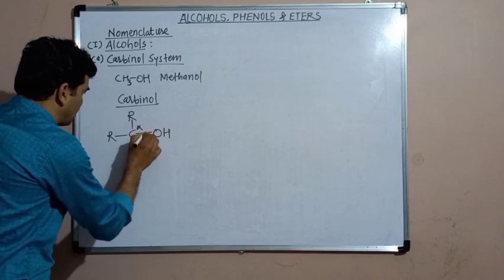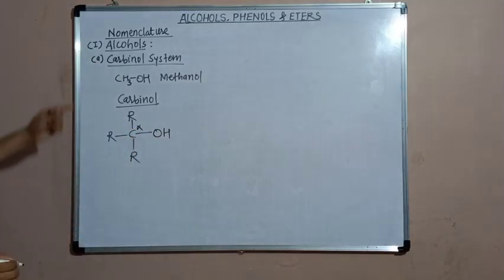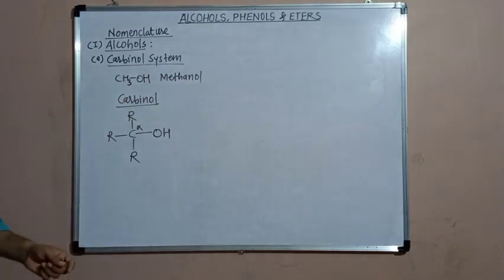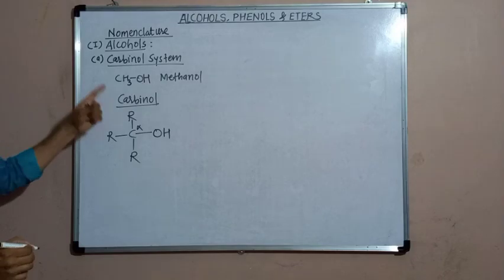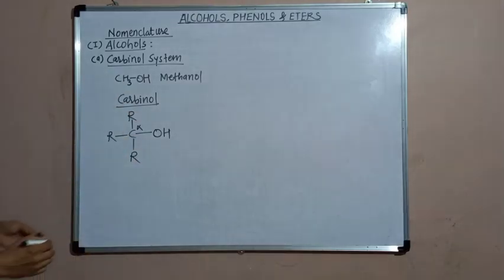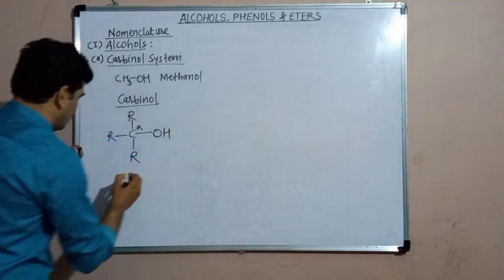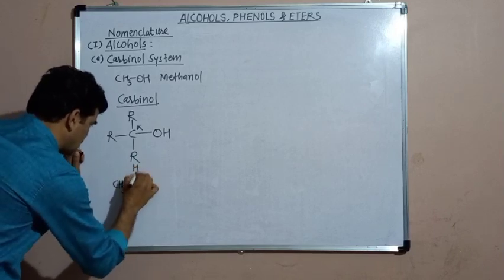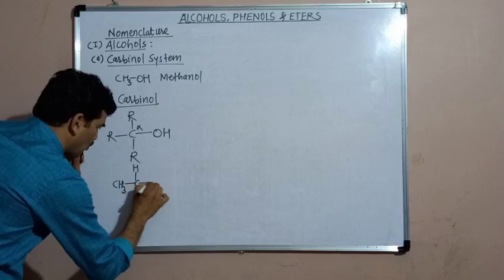This is the alpha carbon. So in this system, the first member is named as carbinol, and the other alcohols are considered as derivatives of this carbinol. Suppose we have taken this alcohol, CH3CH2OH.